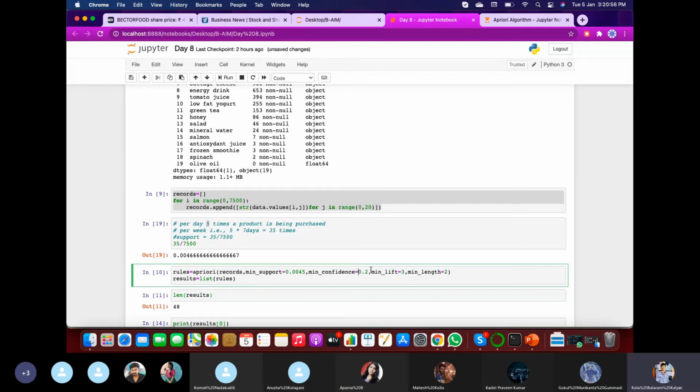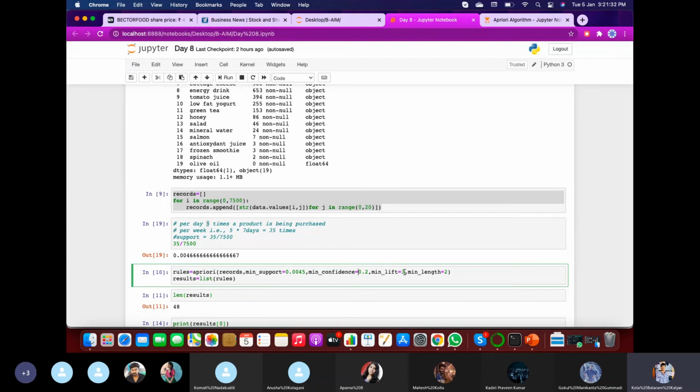There may be various confidences generated, but only the sets of products, that is, different item sets, such as green tea and vegetables, having more than the minimum confidence of 0.2 will be considered, and all the rest of the iterations, that is, combinations, will be left off.